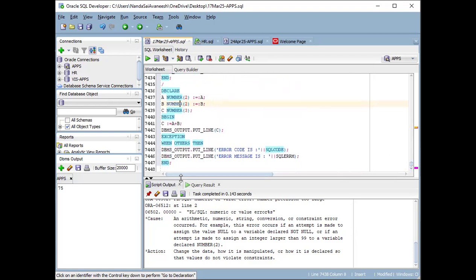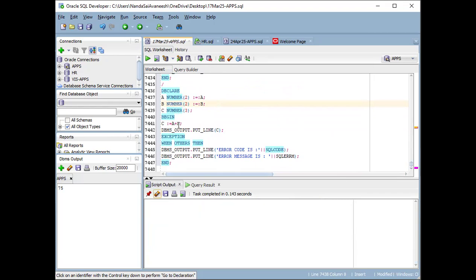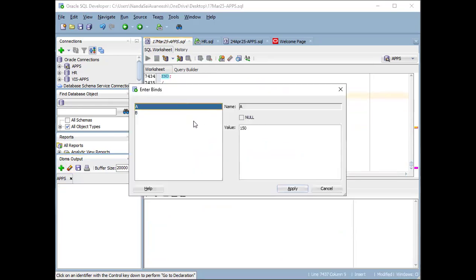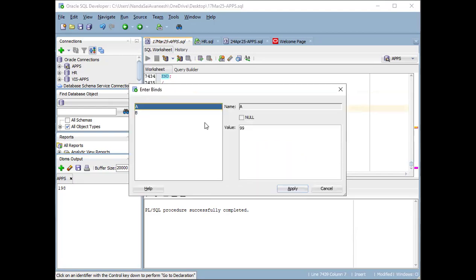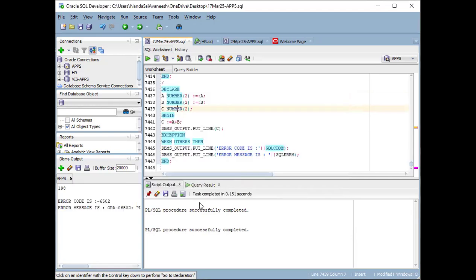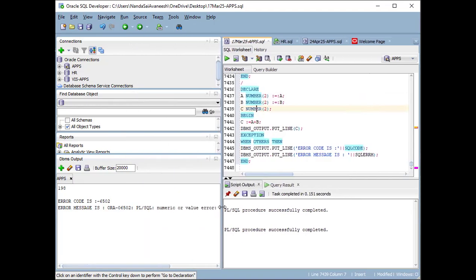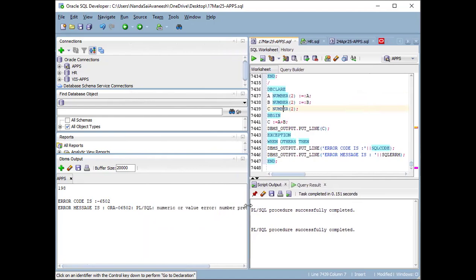So that means an input error, when there is an input error, that will come here in the SQL script. When there is an execution section error, then it will come in the DBMS output. So if you see, I'm using A value 99 and B value also 99. Then it is giving the 198. Because already 3 characters are there, it is working. Suppose if it is only 2 characters, and the same values I am passing, then it is throwing the error. So that is the numeric or value error.